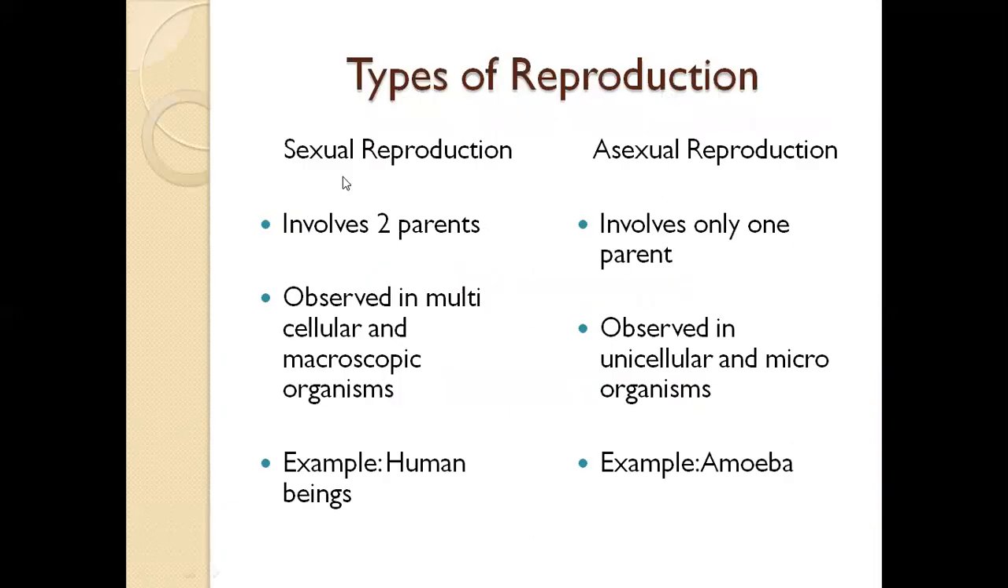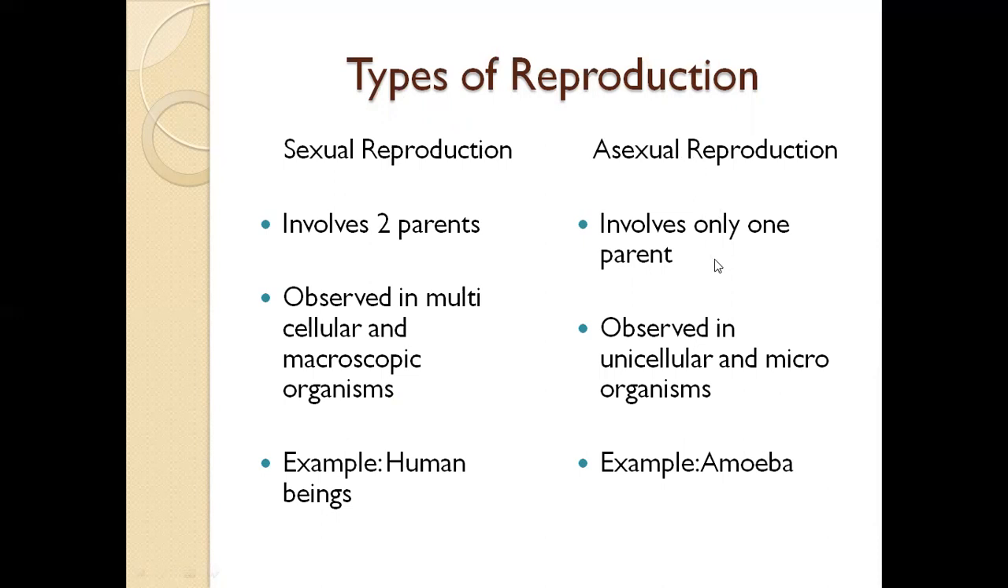The types of reproduction include sexual reproduction and asexual reproduction. What is sexual reproduction? It involves two parents. It is observed in multicellular or macroscopic organisms. Examples are we human beings, the animals we see, cow, cat, dog, whatever it may be.